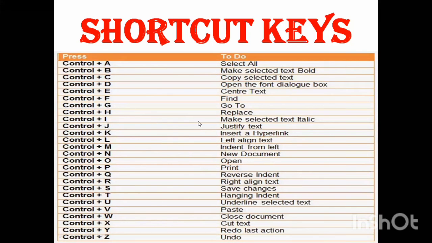Control plus I becomes italic. It becomes like this, a different style will come. Control plus J is to justify text. Text will justify. Now it will become.